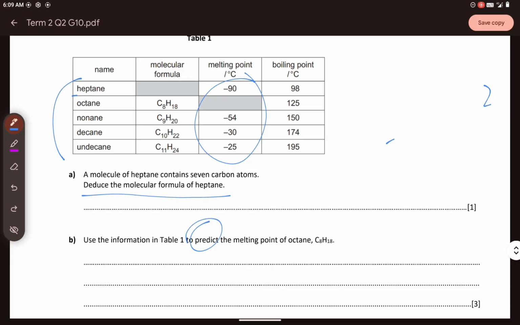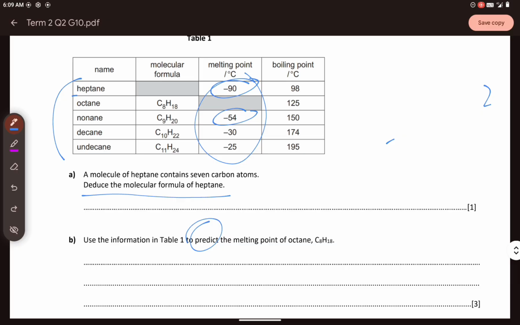There is a clear trend: as the molecule gets larger, the melting point increases. Heptane is negative 90, and nonane is negative 54. Since octane is between heptane and nonane, its melting point must fall between negative 90 and negative 54.